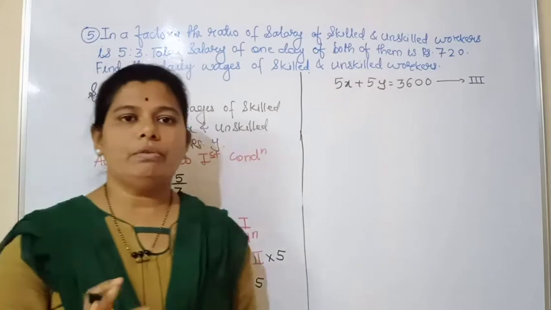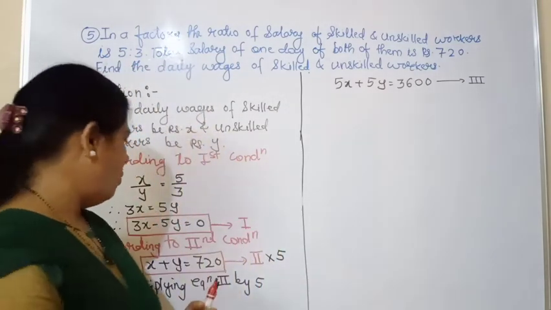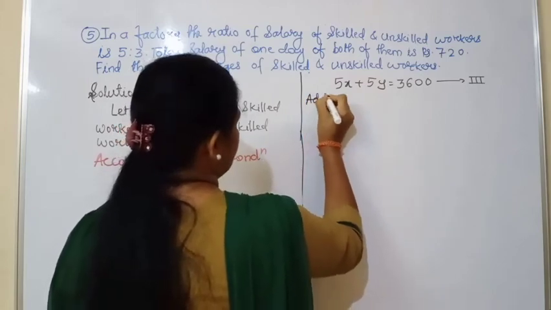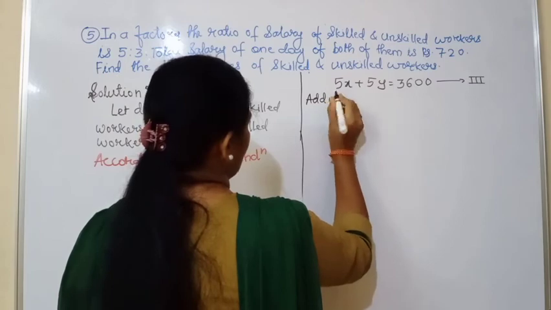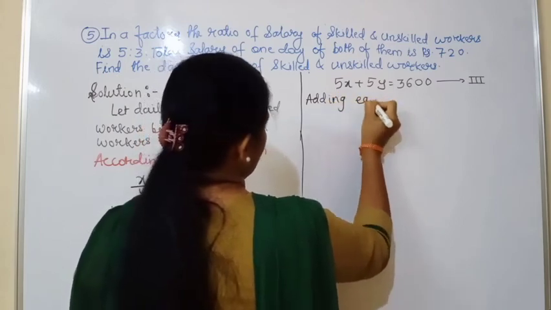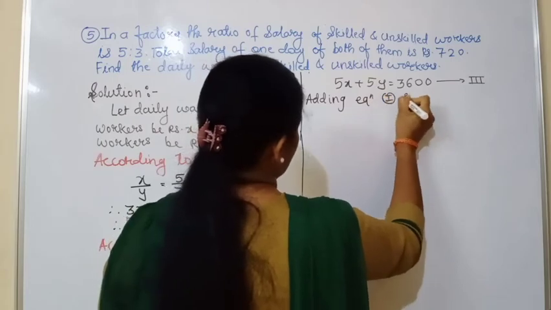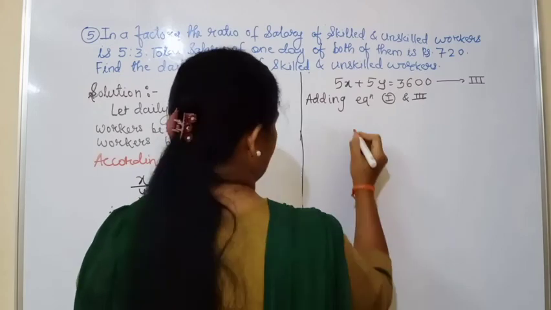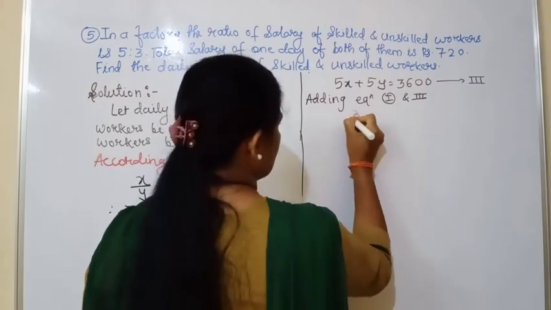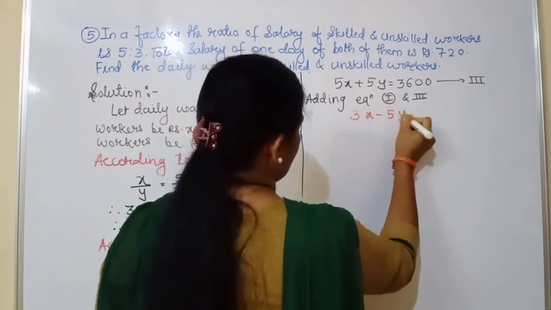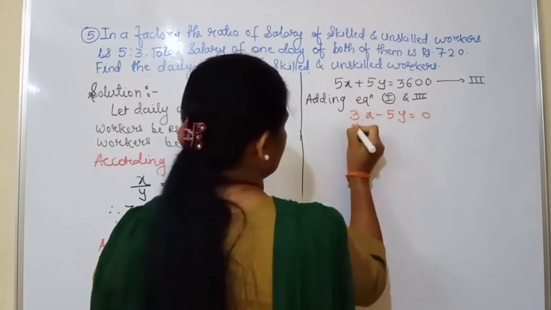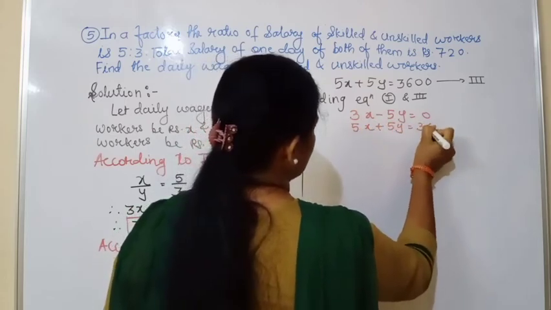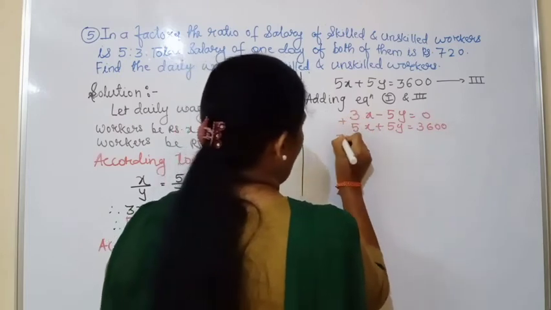Now what we have to do? We will add the equation 1 and 3. What is the equation 1 now? Or I'll just add here one sentence, that is adding equations 1 and 3. Okay. So we'll add the equations. What is the equation number 1? That is 3x minus 5y equal to 0. Okay. And equation 3 is 5x plus 5y equal to 3600. We have to add them.